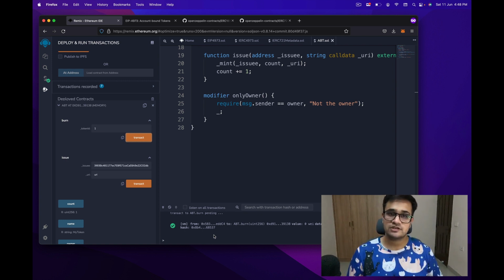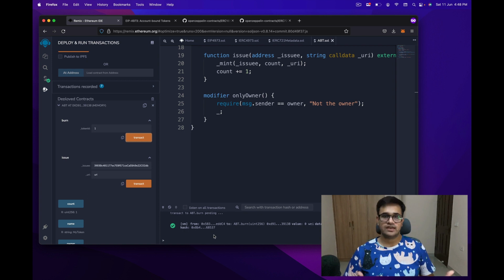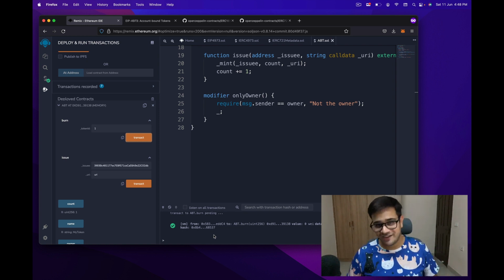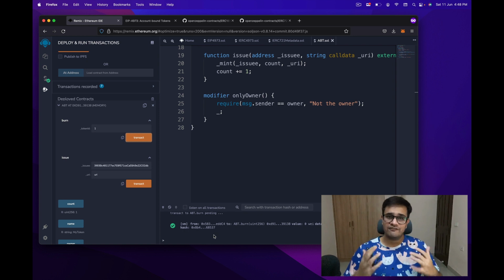Now if this was deployed on a test net, on the main net, I believe OpenSea should have sort of read this, but I'm not 100% certain whether OpenSea reads it or not. Once I tried on the test net, it did not. But then again, OpenSea is not working well with the test nets for a very long time, so I don't know what to trust. So this is how you create an account bound or a soul bound token, and this is how you issue and revoke those account bound tokens.